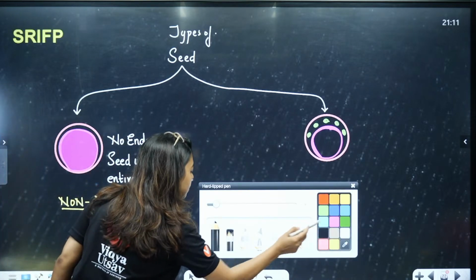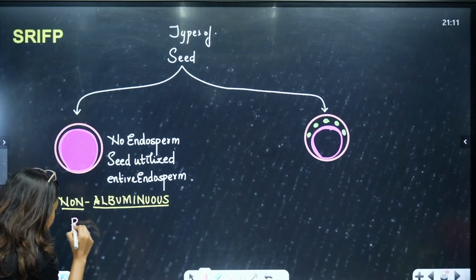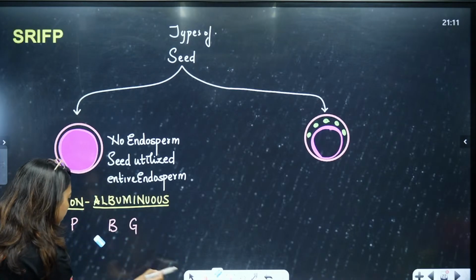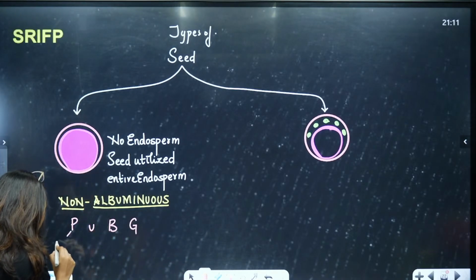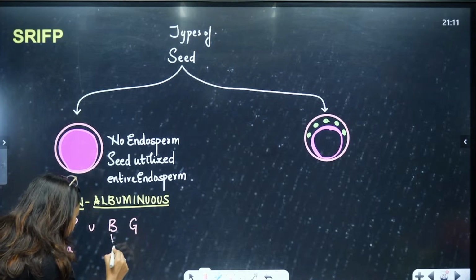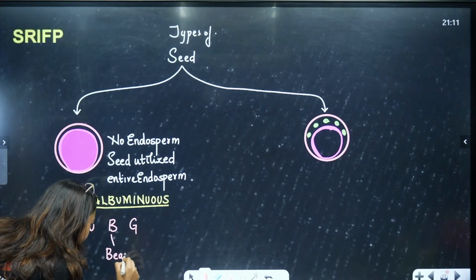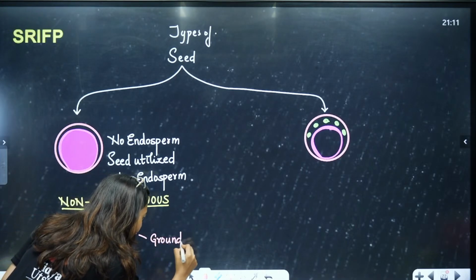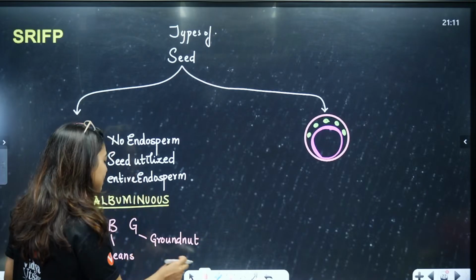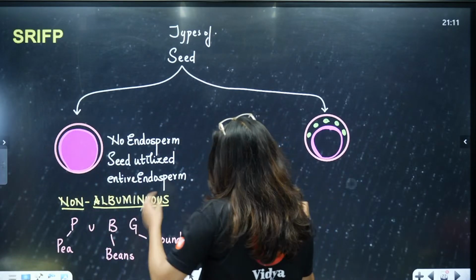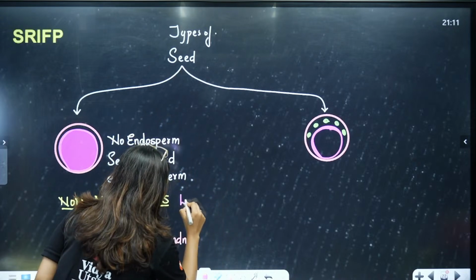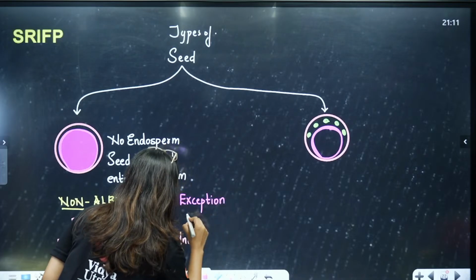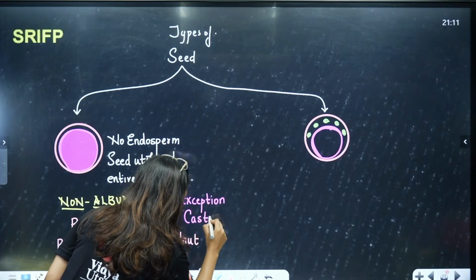So, here students you can remember PUBG, P-U-B-G. U I am writing small, P for pea, B for beans and G for groundnut. Here one exception is there, the exception is going to be castor, because this is a dicot, but still it's going to be an exception.